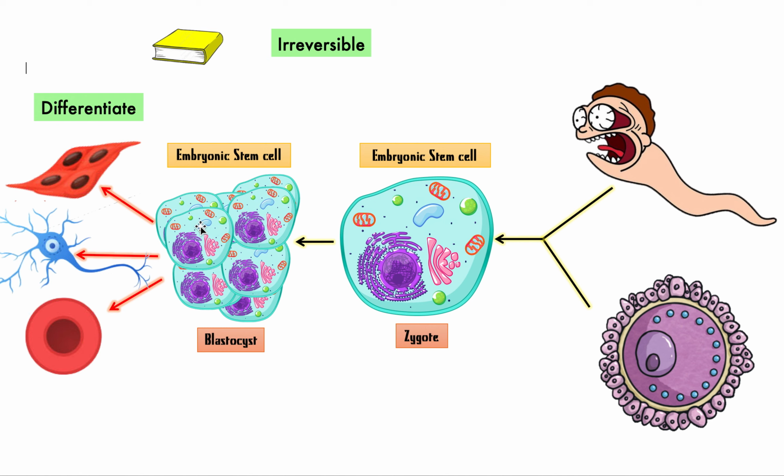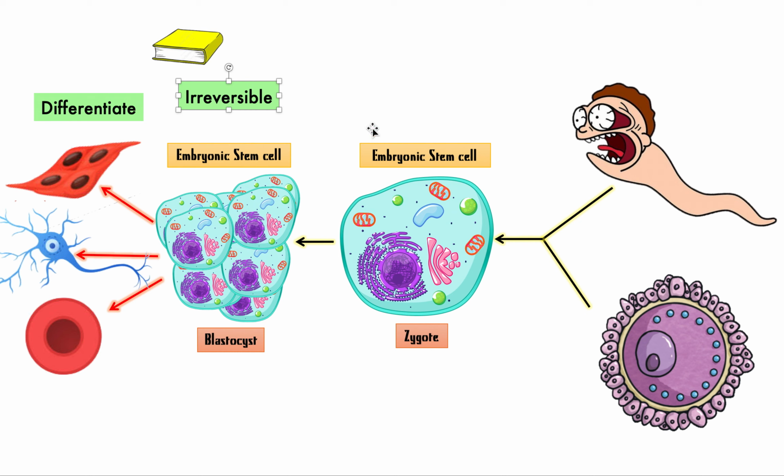Now, this process is irreversible. So once a cell decides or becomes a specific kind of cell, like a muscle cell or nerve cell or blood cell, then it cannot undo that. That cannot be undone. It is irreversible. Once they become that muscle cell, there's no going back, okay? Once you leave the form of a stem cell, there's no going back.